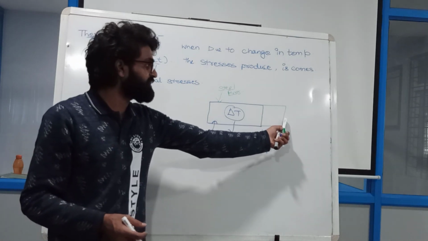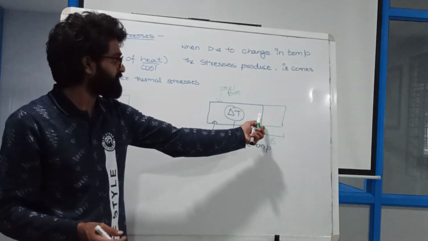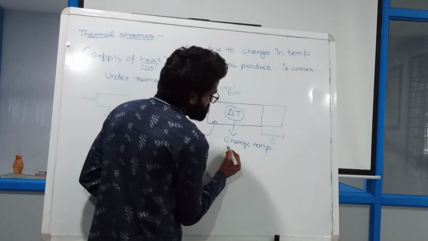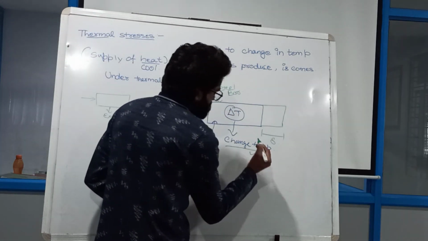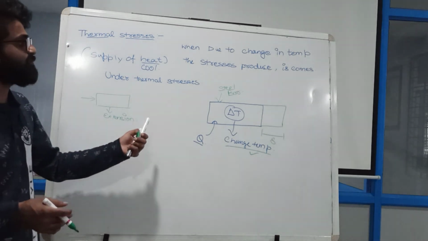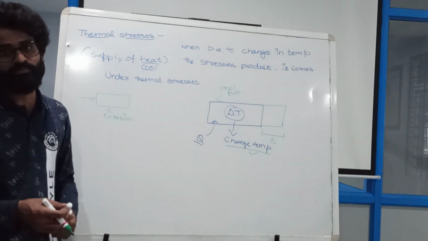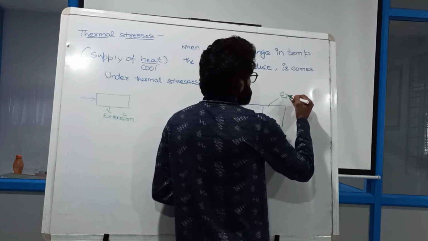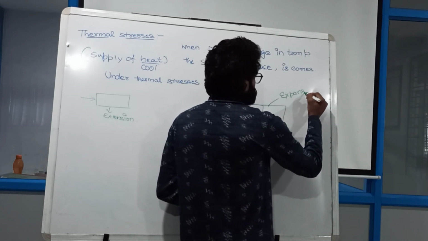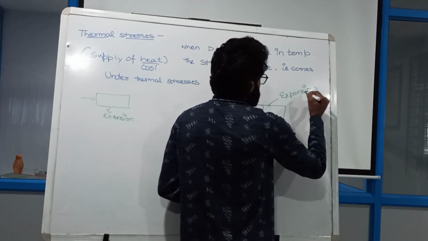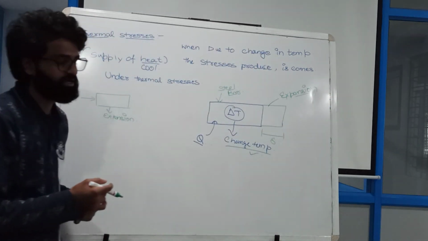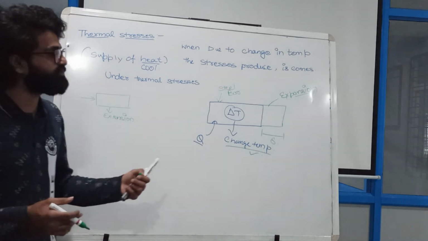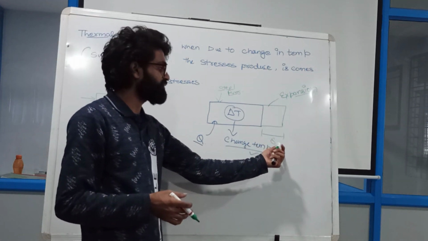This increase in length is happening due to the change in temperature. While the temperature is changing, we get some expansion. So this region is the expansion region, and now our case is how we are going to measure this delta value.